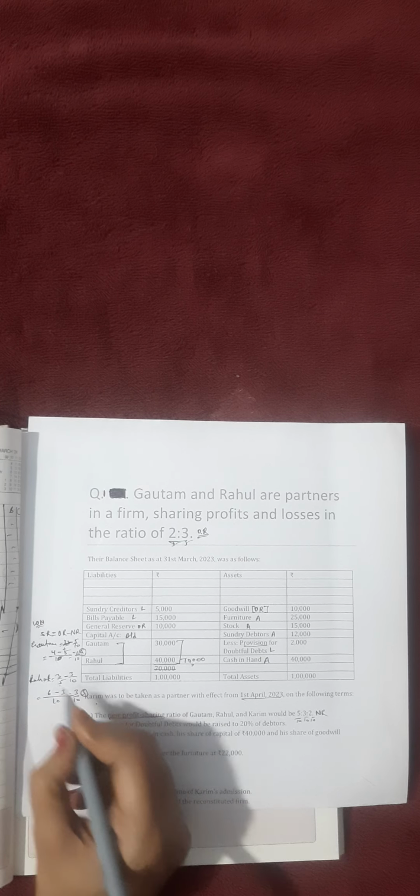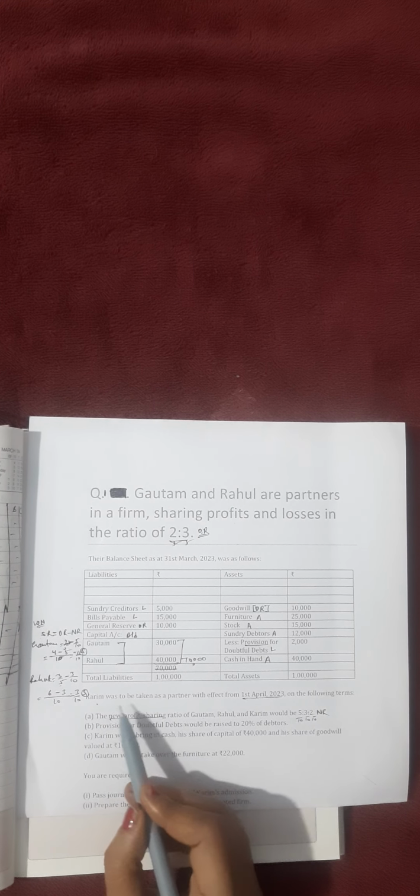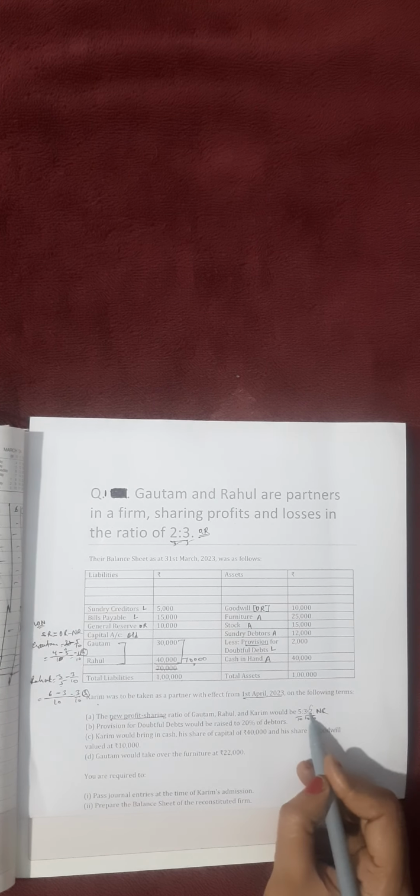Okay, and for Rahul we will calculate 3/5 minus the new ratio, Rahul's 3/10. So here 5 and 10, LCM is 10. 5 twos are 10, so 3 twos are 6. 10 ones are 10, so 3 ones are 3. So here 3/10 sacrifice means only Rahul is sacrificing. See, for how much share is Karim coming? Karim is coming for 2/10. And how much is Rahul sacrificing? 3/10. It means Rahul is sacrificing 1/10 extra, which Gautam is gaining.